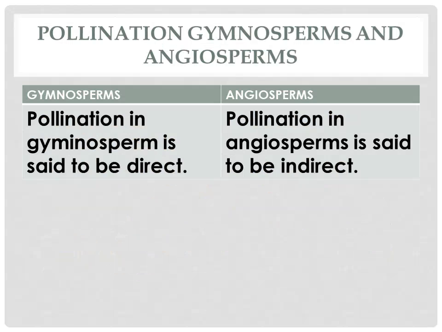So here are the differences between the pollination of gymnosperm and angiosperm. Pollination in gymnosperm is direct because naked flowers are present in the gymnosperm. So directly the pollens fall on the naked flowers. In angiosperm it is indirect because the pollens have to be transferred from one place to another place, and reach the right stigma. Then through the pollen tube only it has to enter into that. So this is indirect.